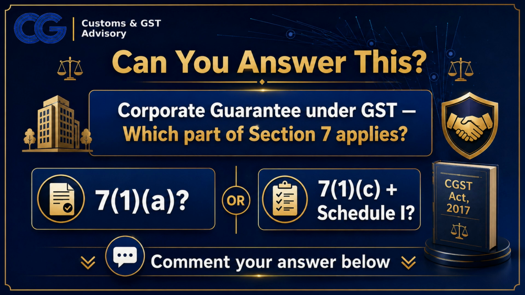If a company gives a corporate guarantee, under which part of Section 7 of the CGST Act 2017 is it covered? If consideration is charged, does it fall under Section 7(1)(a)? And if it is given without consideration to a related person, does it fall under Section 7(1)(c), read with Schedule 1? Tell us your answer in the comments before we reveal the correct legal position.